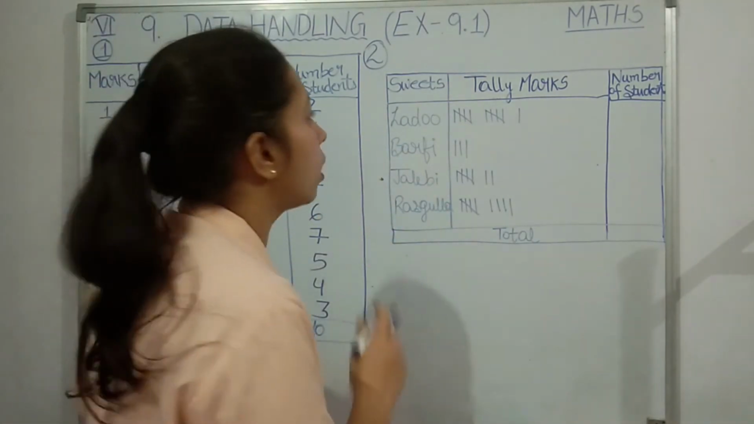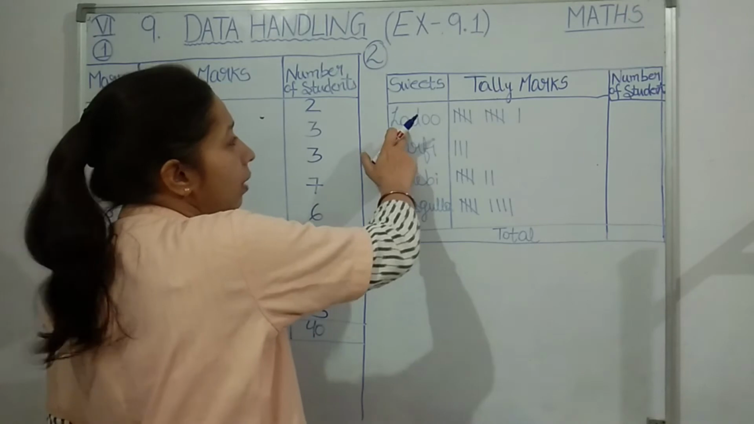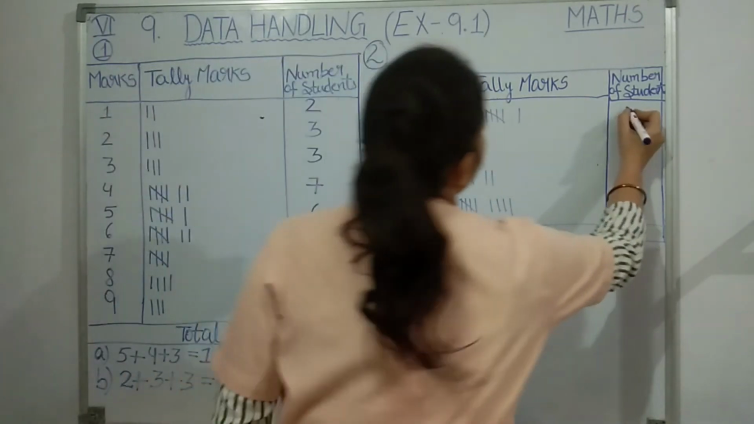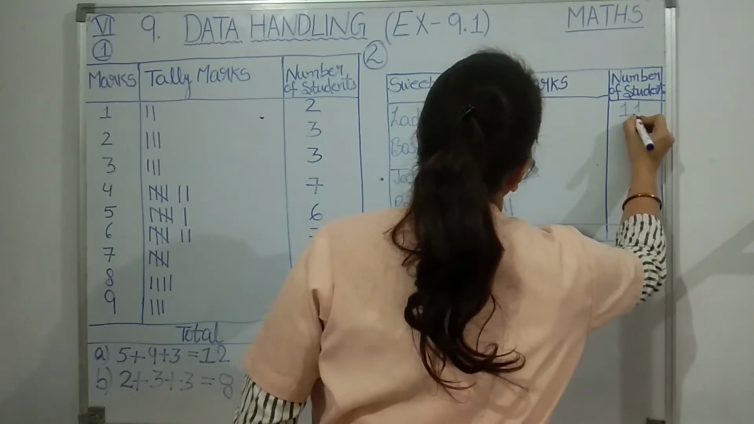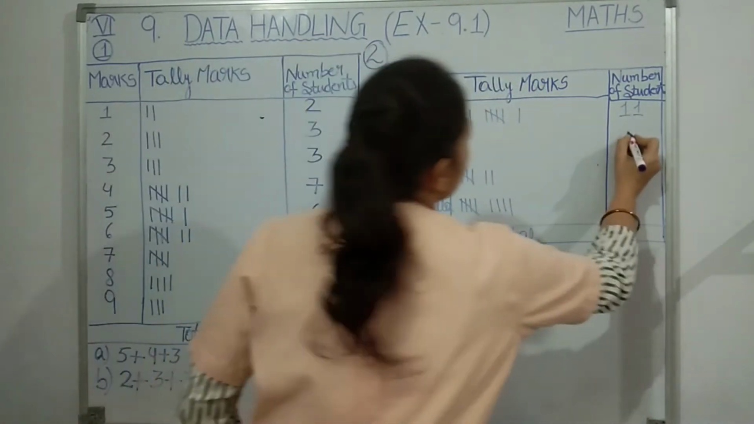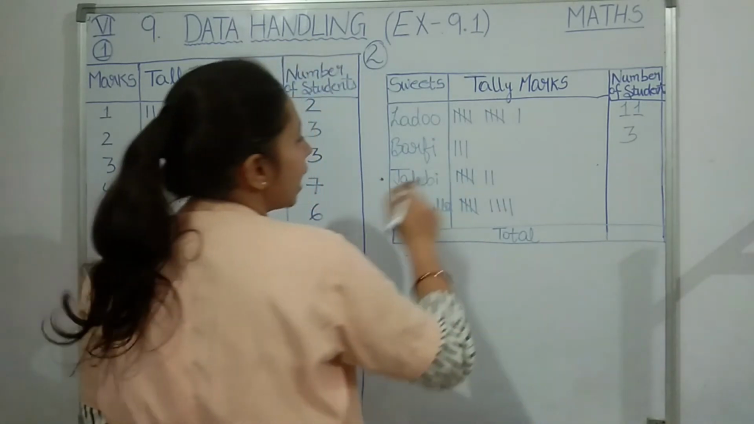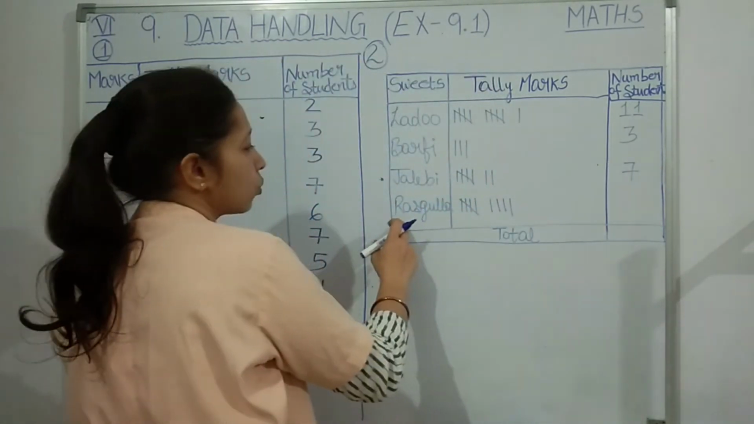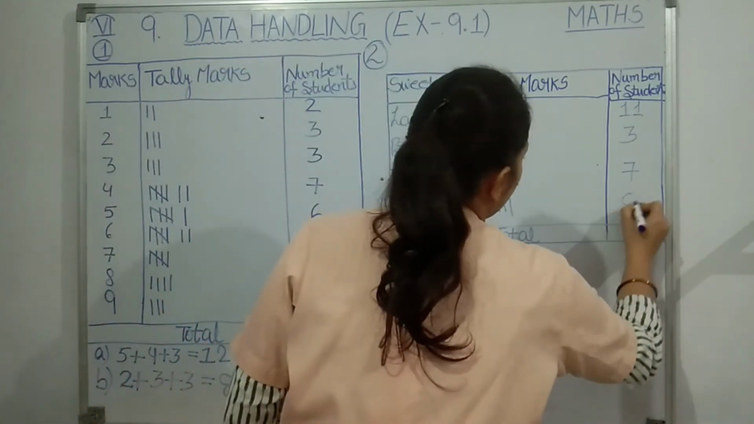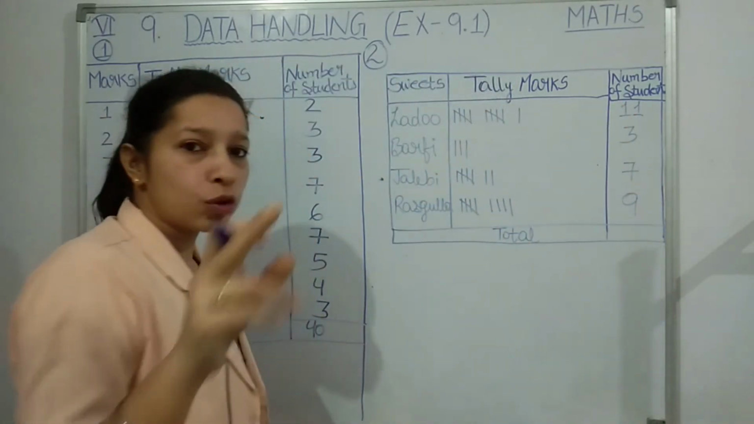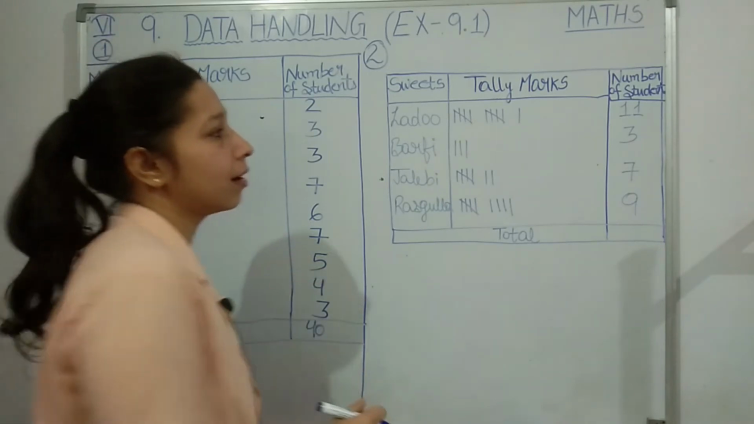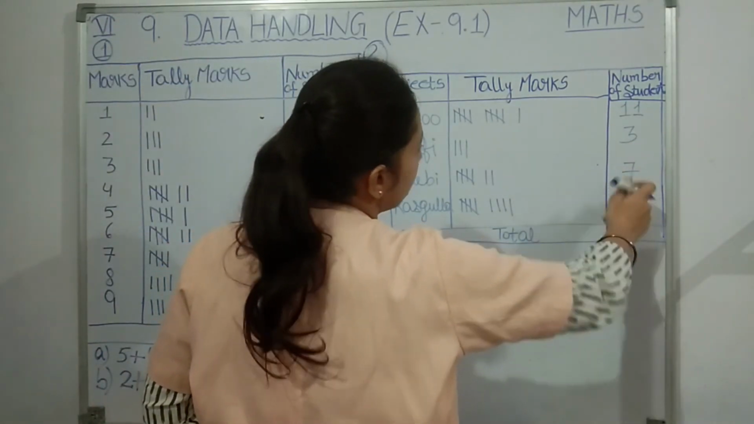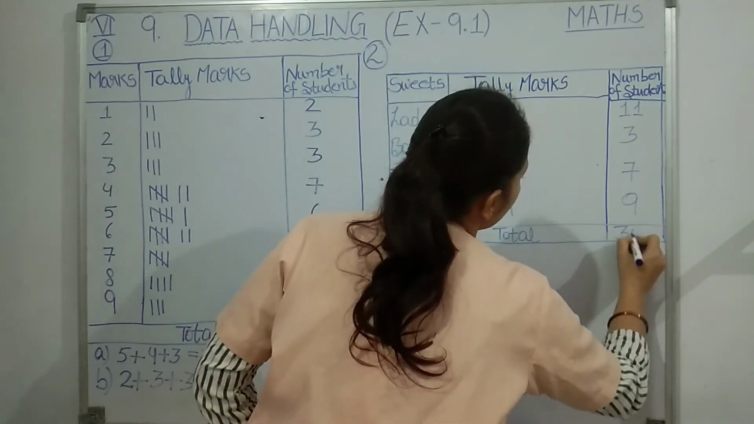Now simply we'll count the number of students. So how many like laddu? 5 plus 5, 10, 10 plus 1, 11. Okay. Then how many like barfi? Only 3 students like barfi. How many like jalebi? 5 plus 2, 7 students like jalebi. How many like rasgulla? 5 plus 4, 9. Okay. Now its total should be the total number of students, that is 30. Let us check. 11 plus 3, 14, 14 plus 7, 21, 21 plus 9 will give you 30.